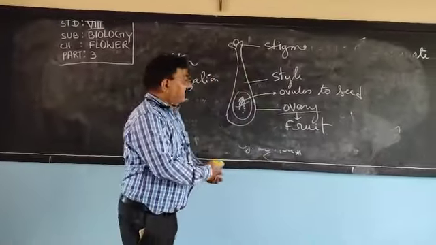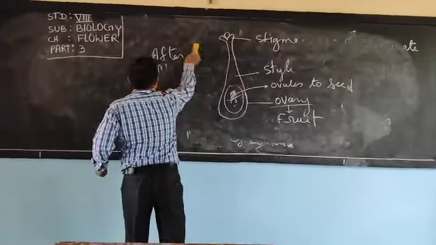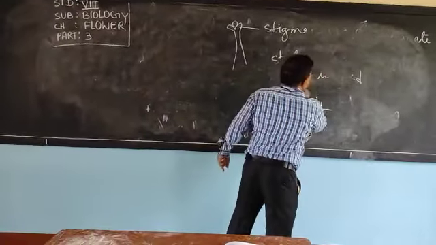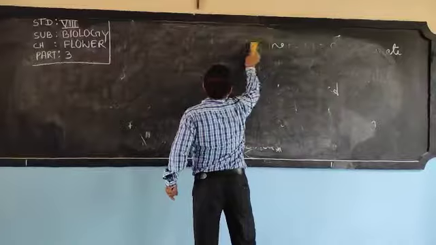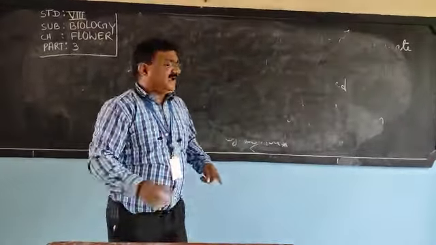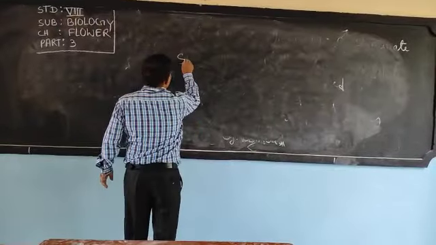Now sexuality in plants. We are talking about sexual reproduction and sexuality in plants.